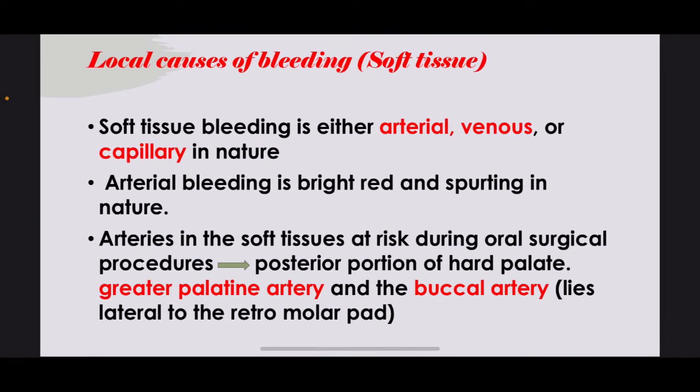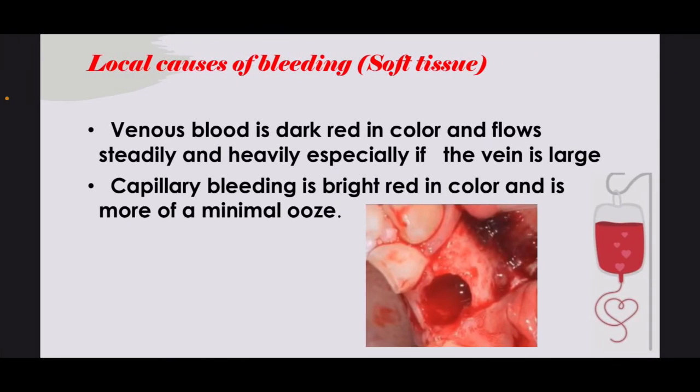Local causes in soft tissue are either arterial, venous, or capillary. Arterial bleeding is bright red and spurting in nature. The arteries in the soft tissue are at risk during oral surgical procedures, like the greater palatine artery in the posterior portion of the hard palate, and the buccal artery, which lies lateral to the retromolar pad. The venous blood is dark red in color and flows steadily and heavily, especially if the vein is large. Capillary bleeding is bright red in color and is more of a minimal ooze.